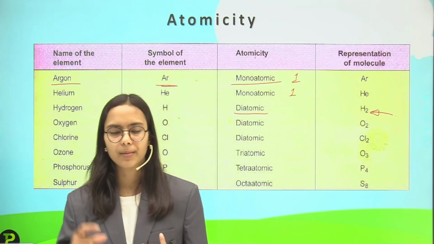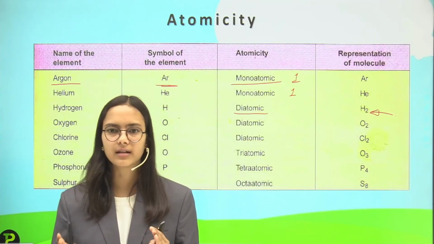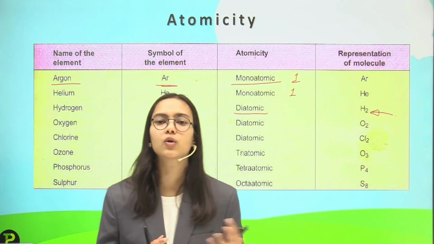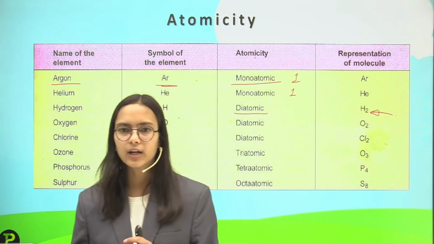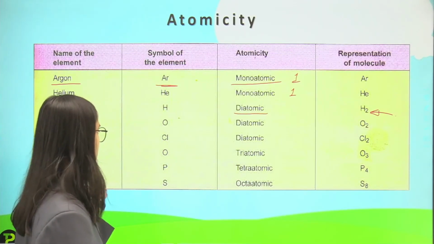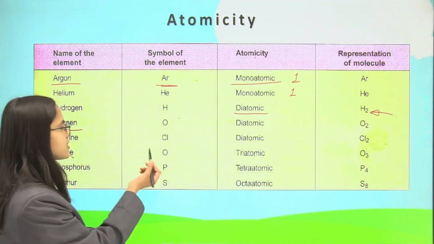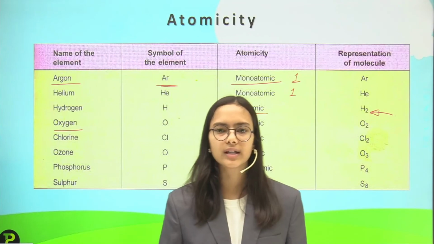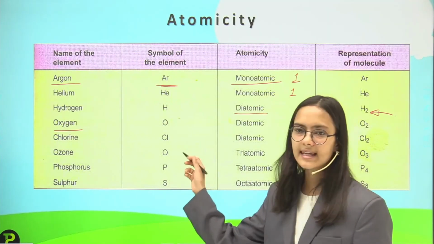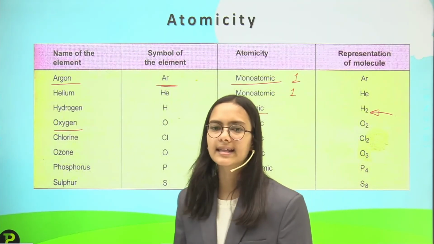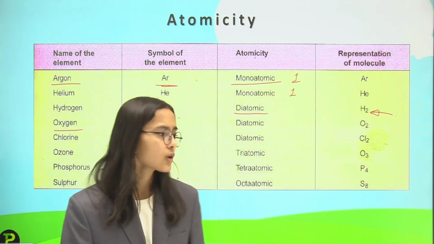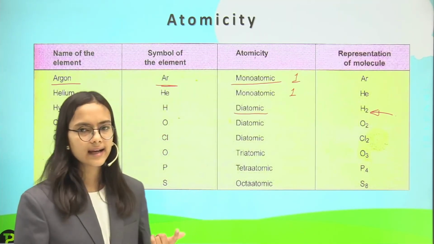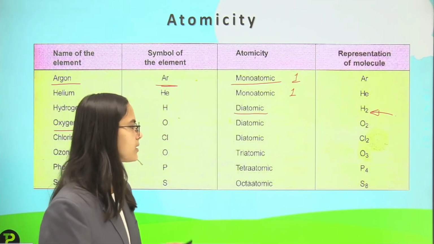O2 has 2 atomicity, and ozone has 3 atomicity. Oxygen is a diatomic molecule, that is O2. Then chlorine. Chlorine has the symbol Cl, but it exists as Cl2, a diatomic molecule.